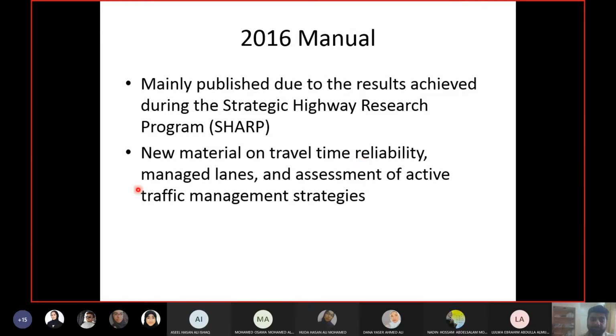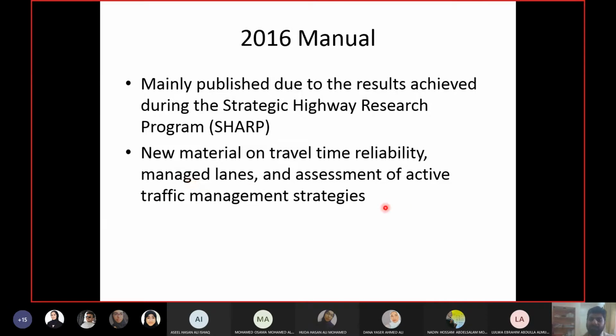Then managed lanes. Okay, so some lanes can be dedicated to specific vehicles, that these lanes are for buses, or these lanes are for cars with 4 or 5 people. Okay, I think I've discussed the concept of high occupancy lanes. But anyways, these are known as managed lanes. For these lanes, you can change the speed and sometimes change the direction as well. So these are managed lanes, and these were not included in the 2010 manual.